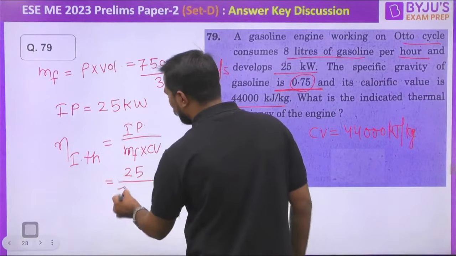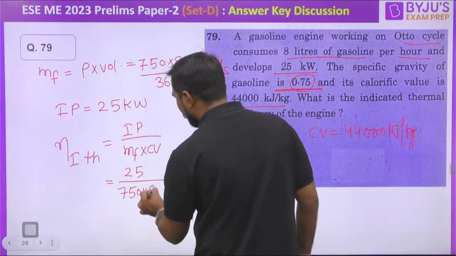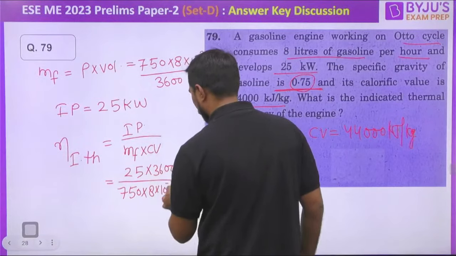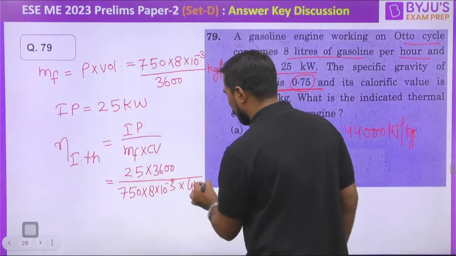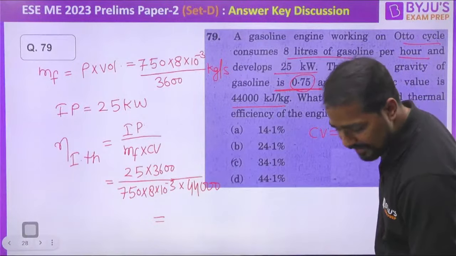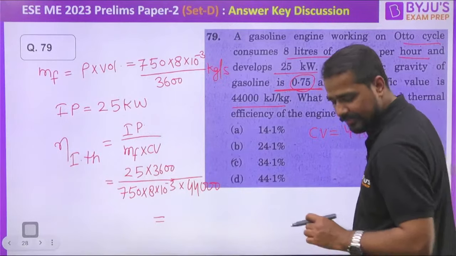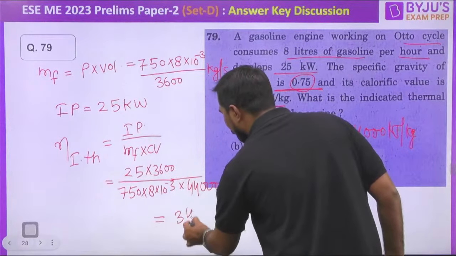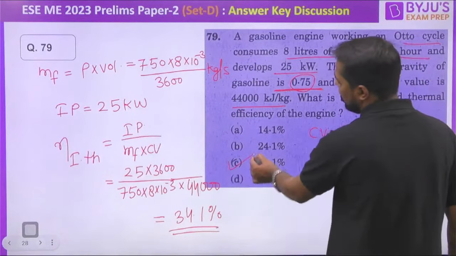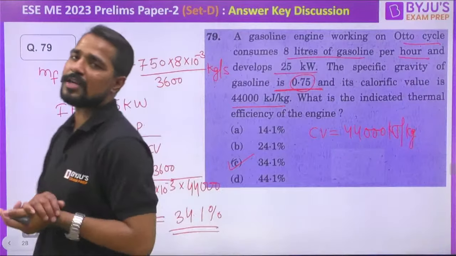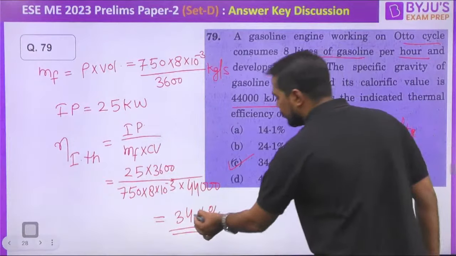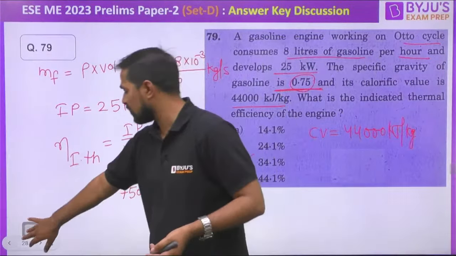Mass of the fuel will be equal to 750 into 8 into 10 raised to minus 3, and this divided by 3600, my dear. What is the calorific value? This is 44000. Can you please tell me the answer? If I convert it into percentage, I have already calculated the answer. The answer we are getting is 34.1, my dear. You just check the calculation. Is the calculation absolutely right or not? Answer will be C. Very easy question if you talk about the concept, but very lengthy question if you talk about the numerical portion. Is it or not? 33.1 is the correct answer. Let's move forward and check the next question.